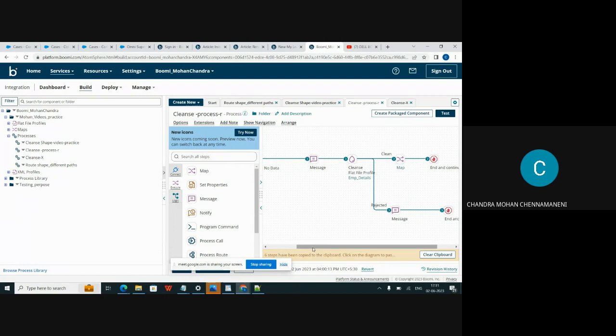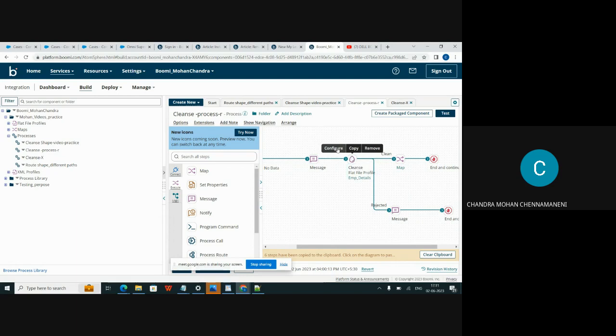And what is a clean shape? Clean shape is nothing but a way to validate document field values, and either repair or reject the document. Before further processing, it is often helpful to use a clean shape before the map shape so that invalid values can be corrected before potentially causing errors while mapping. If the condition is satisfied, go for the clean shape, or else the condition will not be satisfied, go for the reject path. The default path is the reject path.